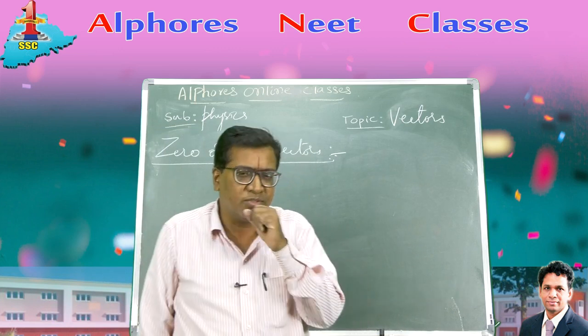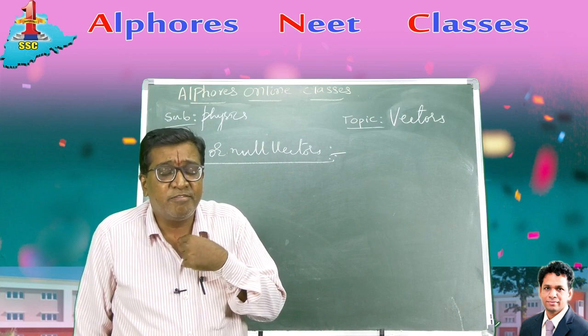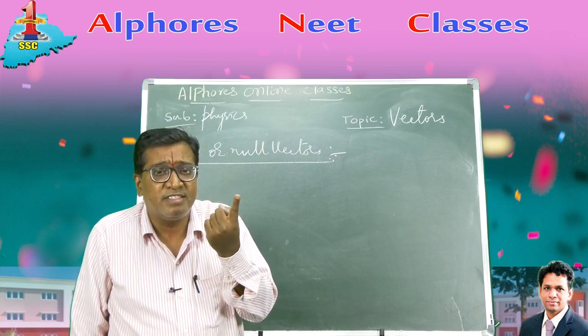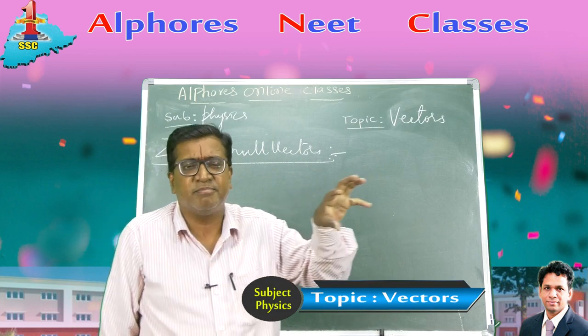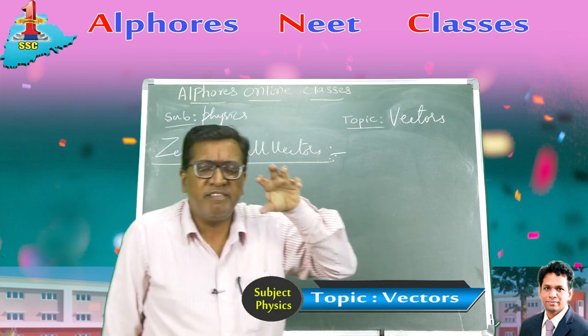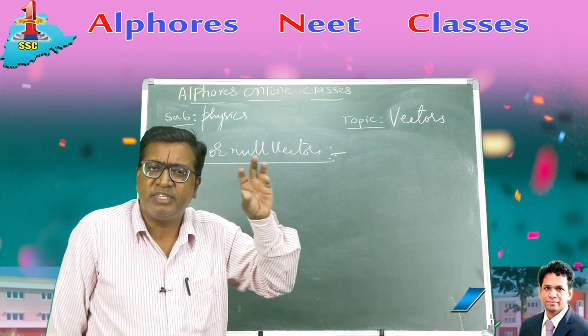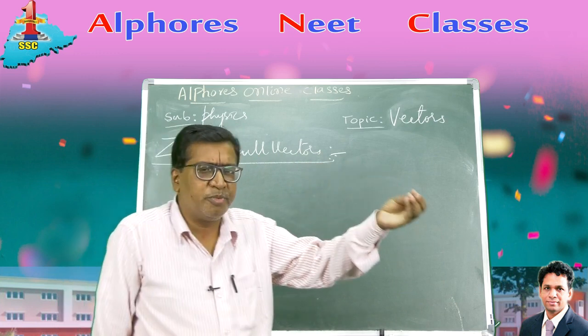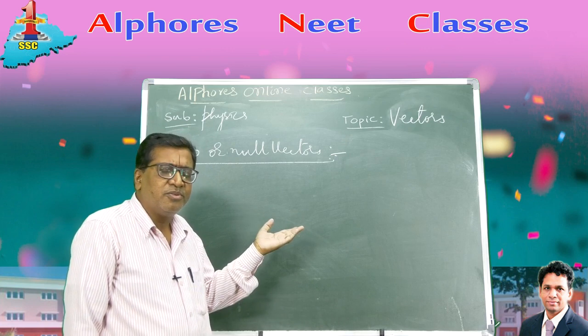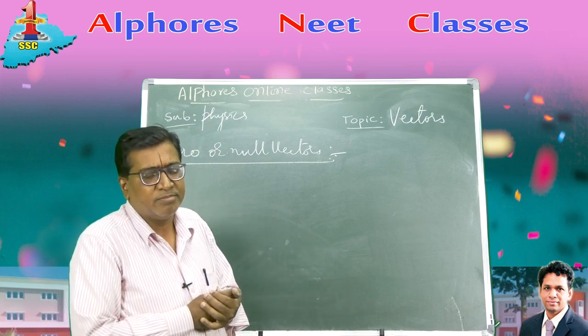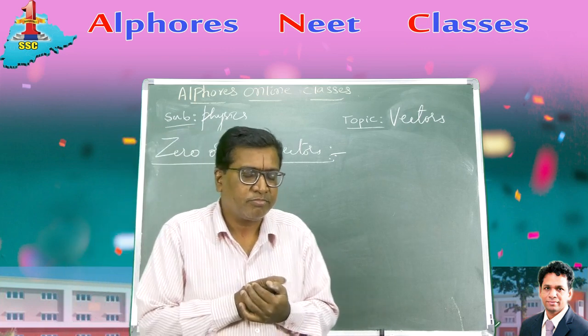Now you get a doubt. I have been telling you that a vector is the one which has got magnitude and a specified direction. Then every vector should possess magnitude, direction, and it should obey the laws of vectors. Now this zero vector has got no magnitude, zero. Then how can it be called a vector? Let me give an example.